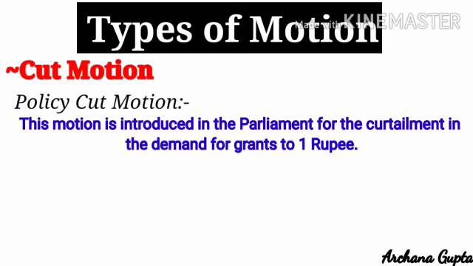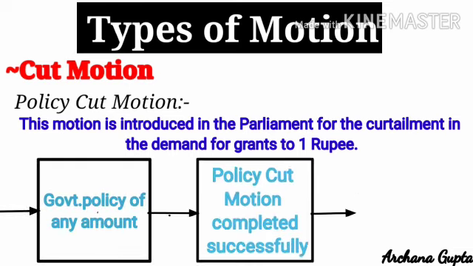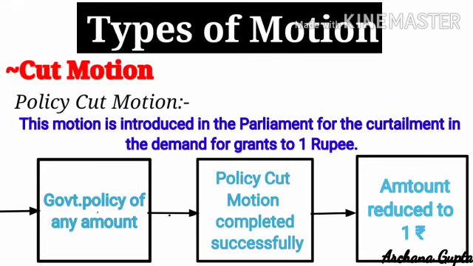For example, if the government brings some policy of any amount, but the majority of the members do not agree with that policy, they will introduce and pass a policy cut motion against the same policy. If the policy cut motion is completed successfully, then the amount of the government's policy will reduce to 1 rupee only. Hence, the policy will not be possible to execute or implement by the government. Ultimately, the policy gets rejected.